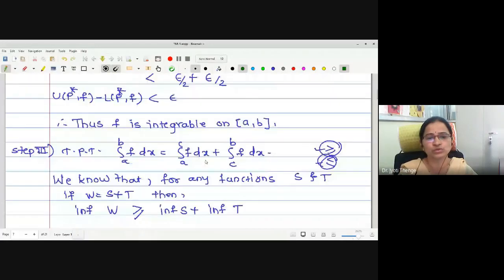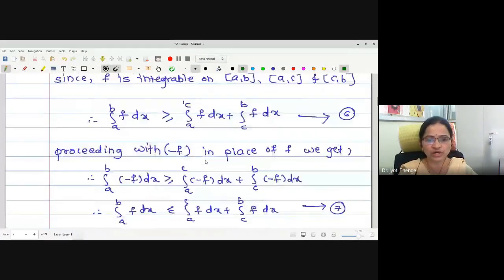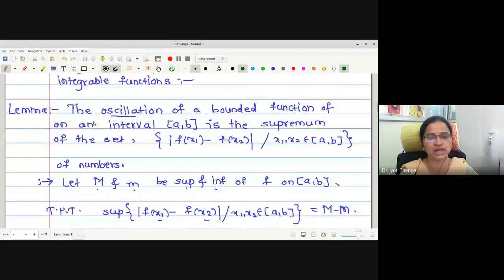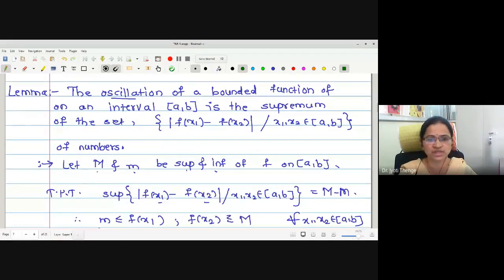Also, we have seen one important lemma regarding the proof of showing integrability of product, quotient, and modulus of integrable functions. The lemma we have proved is: the oscillation of a bounded function on a closed interval AB is the supremum of the set of mod of f(x1) minus f(x2). Whatever is the supremum of the set will be the oscillation. Right? Oscillation is the supremum of this set, we have proved.